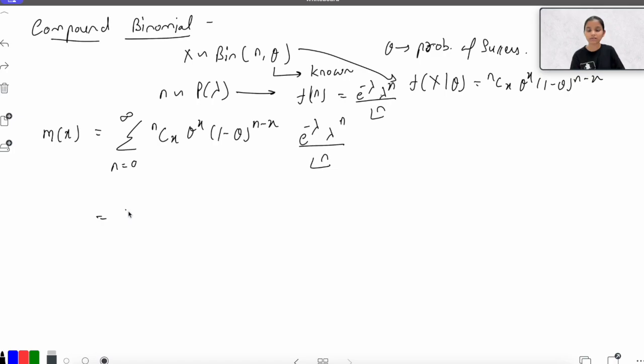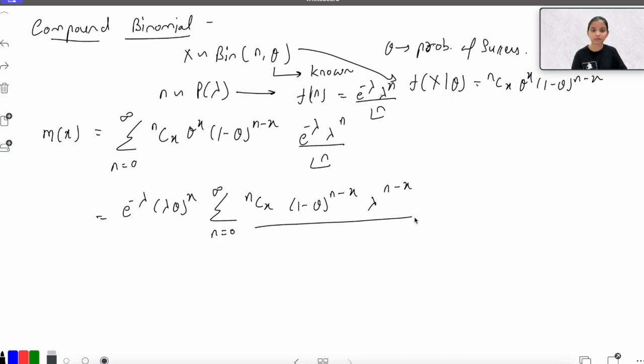So let's take e raised to the power minus lambda. I can take lambda raised theta raised to the power x outside, summation n is equal to 0 to infinity. So here it becomes nCx, 1 minus theta raised to the power n minus x, and lambda raised to the power n minus x upon factorial n. Theta raised to the power x is already outside.